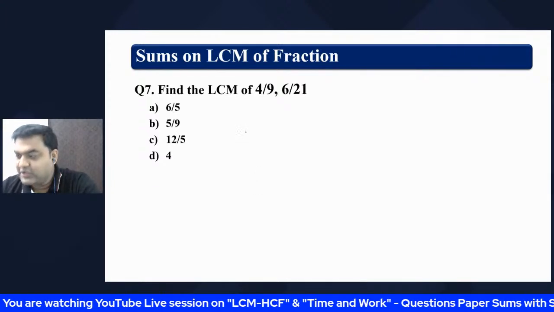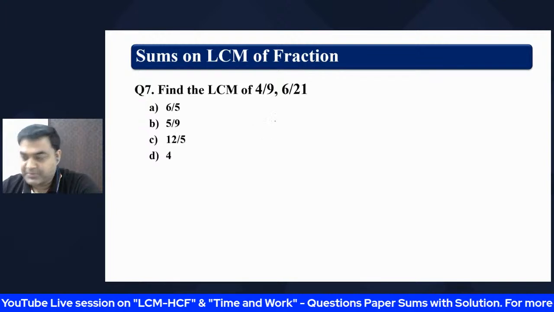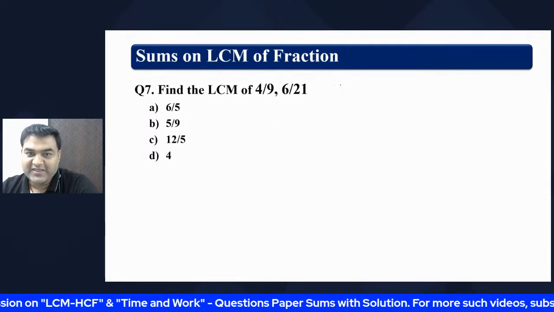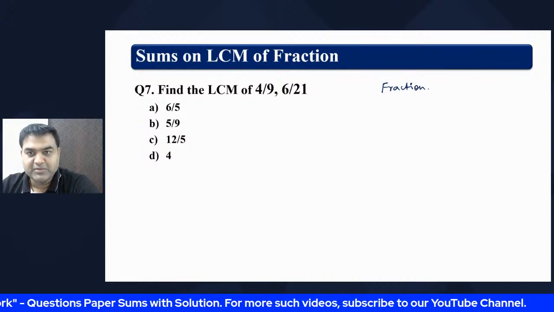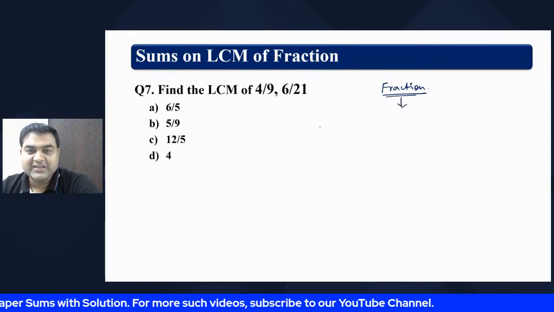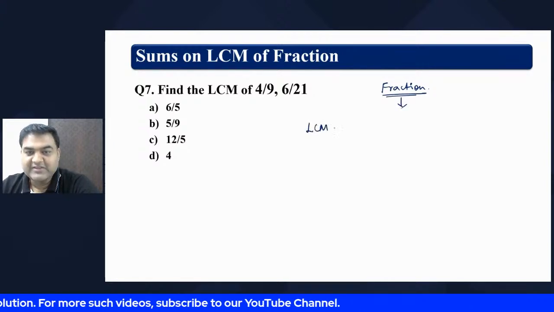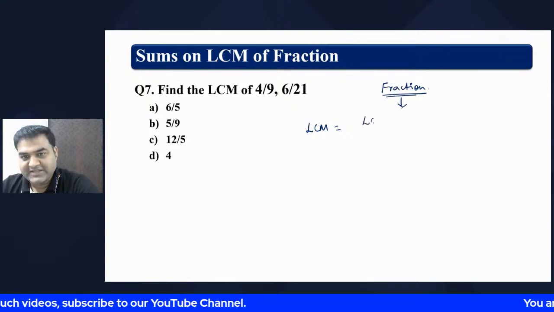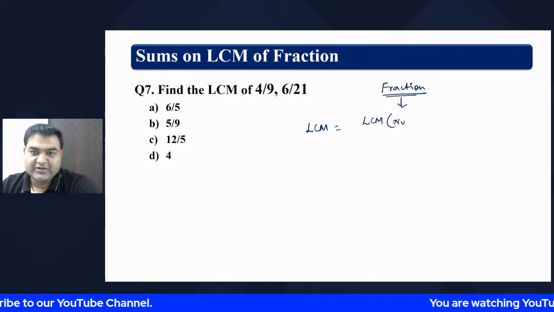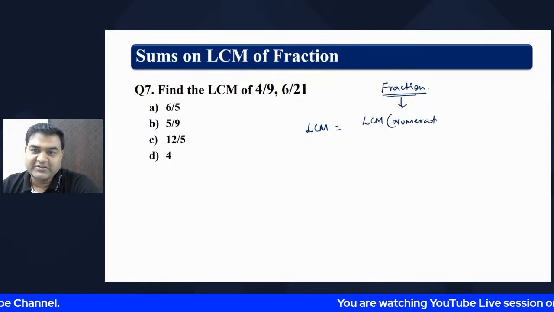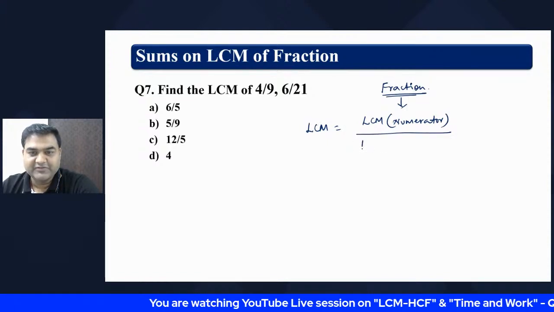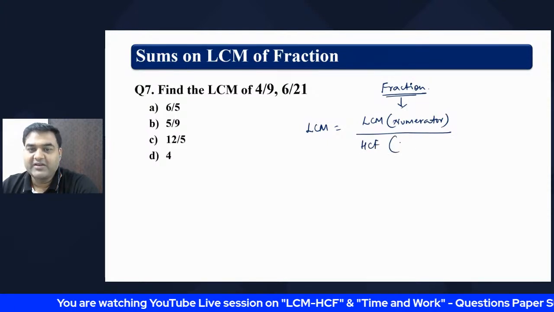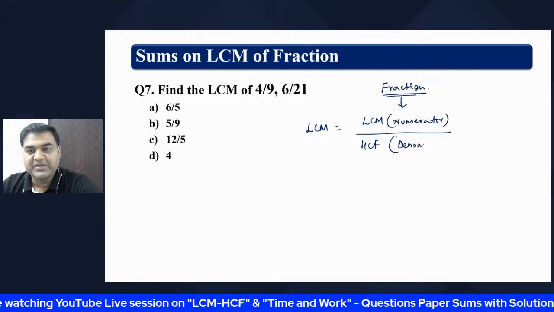Some properties were also taught when LCM was taught in classes 8, 9 and 10. So the property of LCM says, when the numbers are given in fraction, then the LCM of those numbers will be equal to the LCM of the numerators divided by the HCF of their denominators.